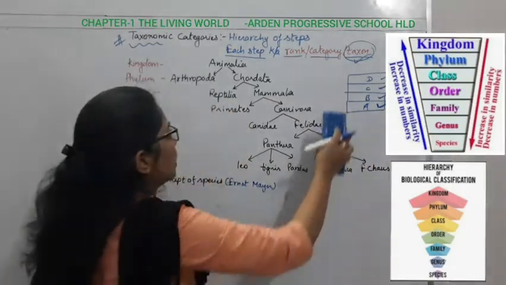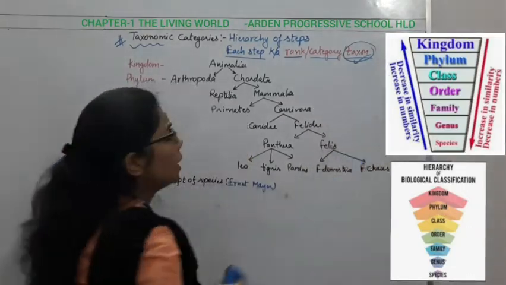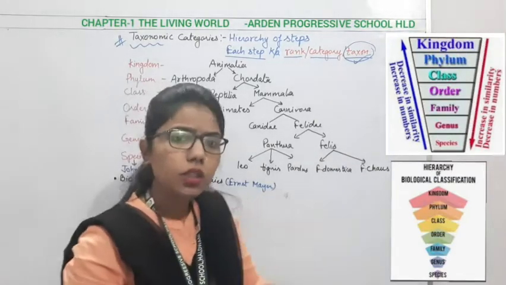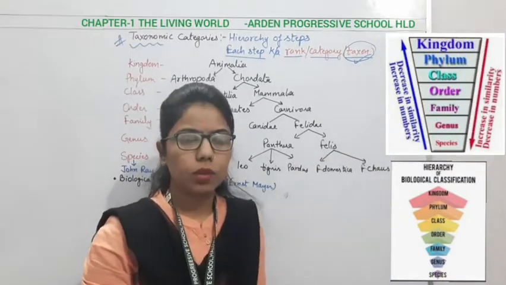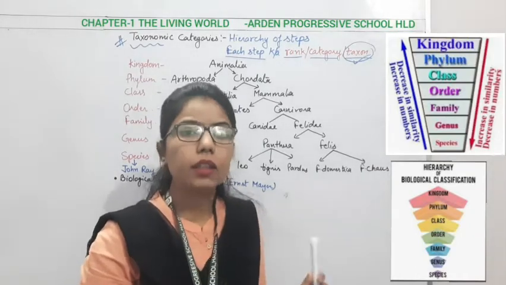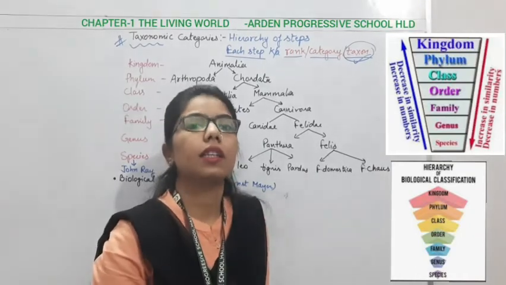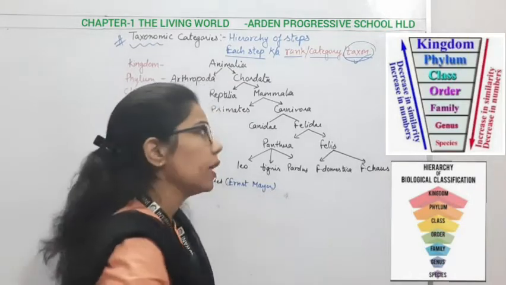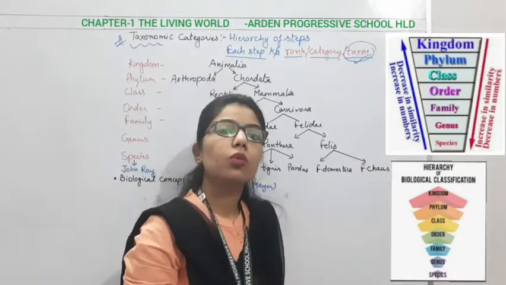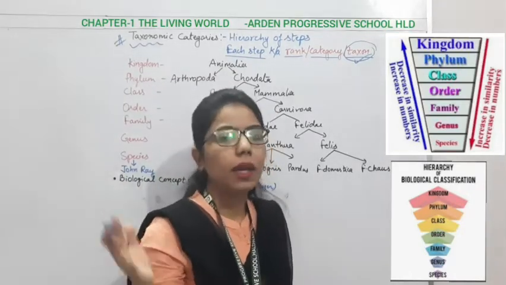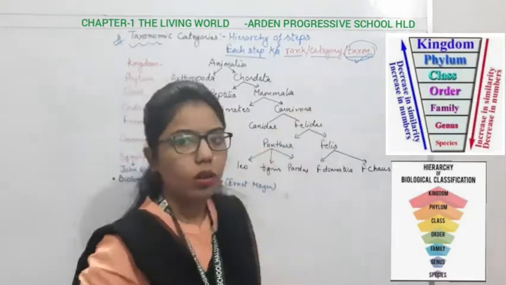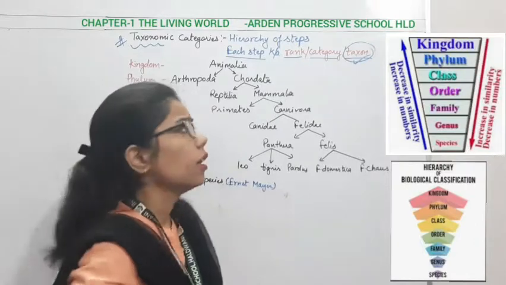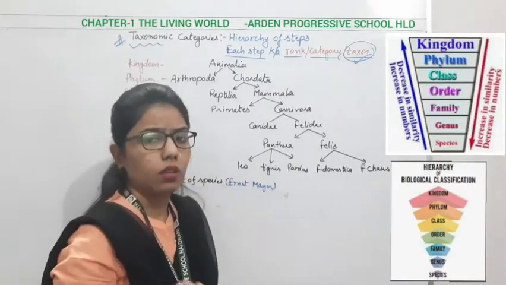So what are taxonomic categories? It is a sequential manner, because we cannot do classification in a single step. Classification cannot be done in a single step, it is multi-step, having 2, 3, 4, 5 or many steps, and each step represents a taxon.